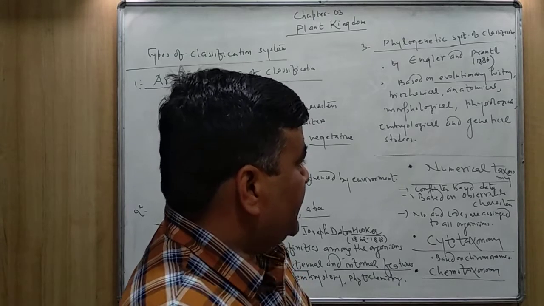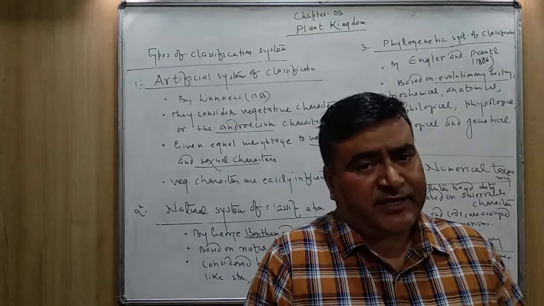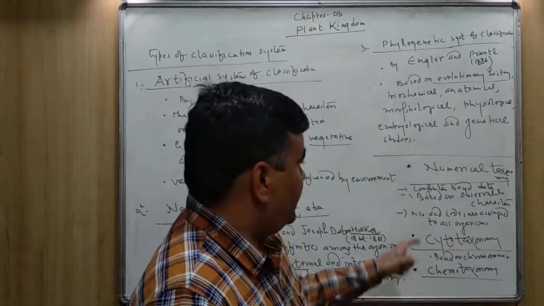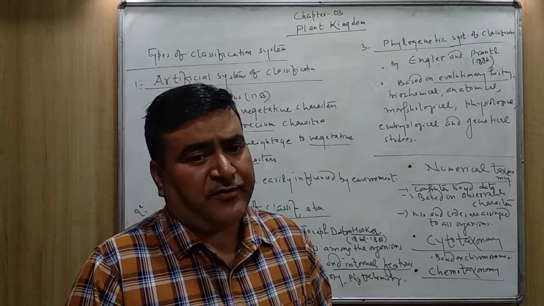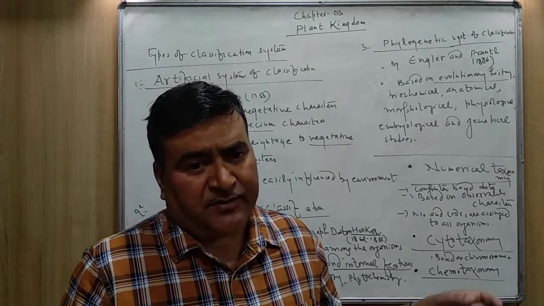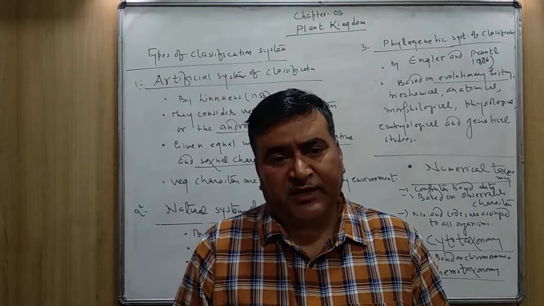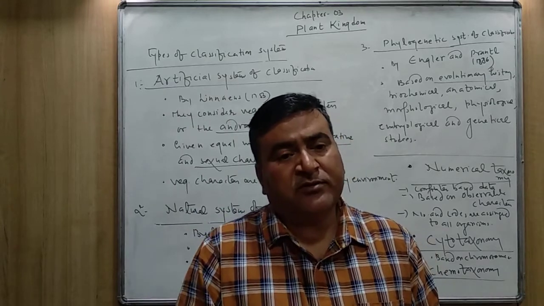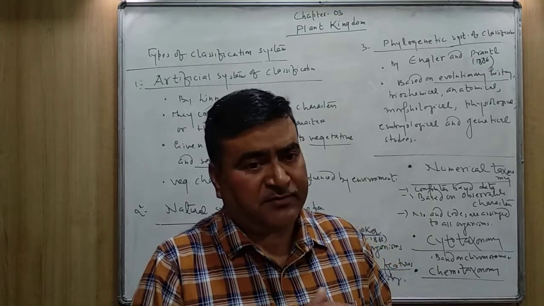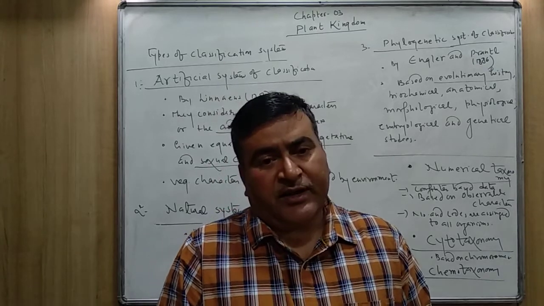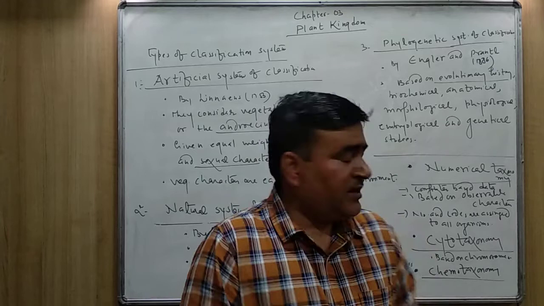And in numerical taxonomy, these characteristics may be coded. Numbers and codes are assigned to all the organisms. If different organisms are there and so many characteristics, you can make the code also, and you can get the answer through the computer.